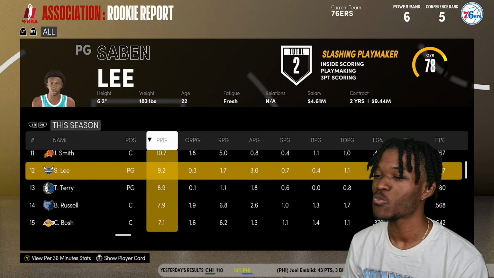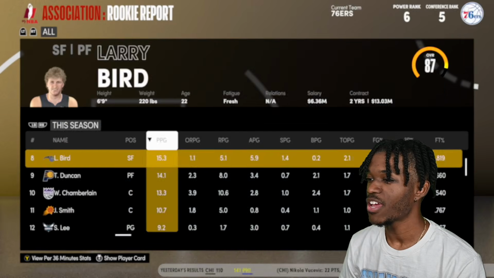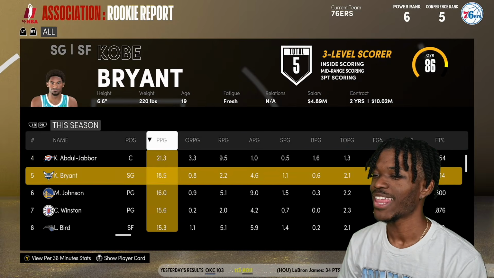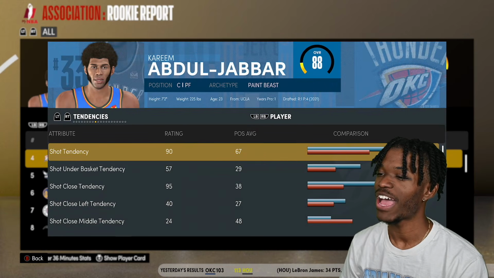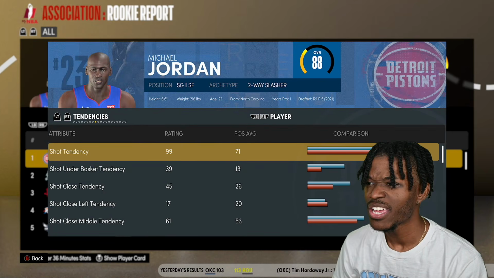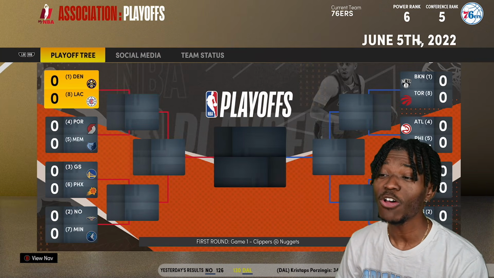His shot tendency is super low, especially in comparison to some of these other guys. Everybody else on this list is above average when it comes to shot tendency. Kobe's shot tendency should be higher than 75, honestly. LeBron's a 99. Shaq is a 99. MJ's a 99. Why are the rest of the guys not even close to that?